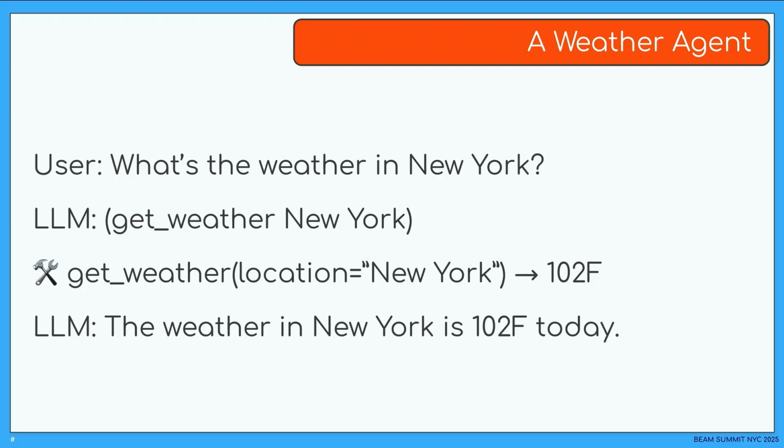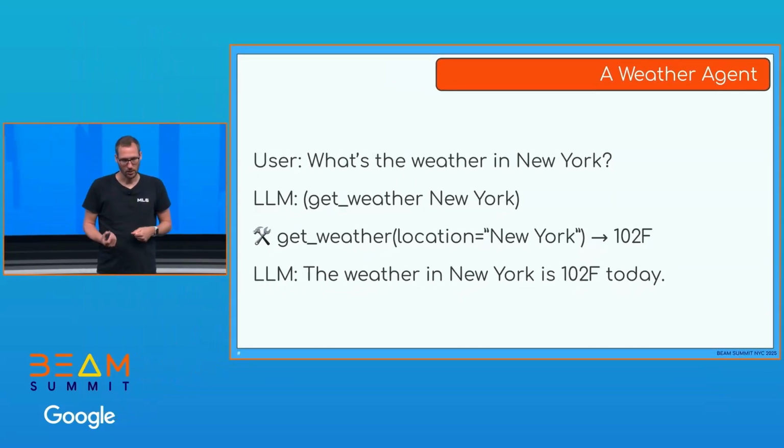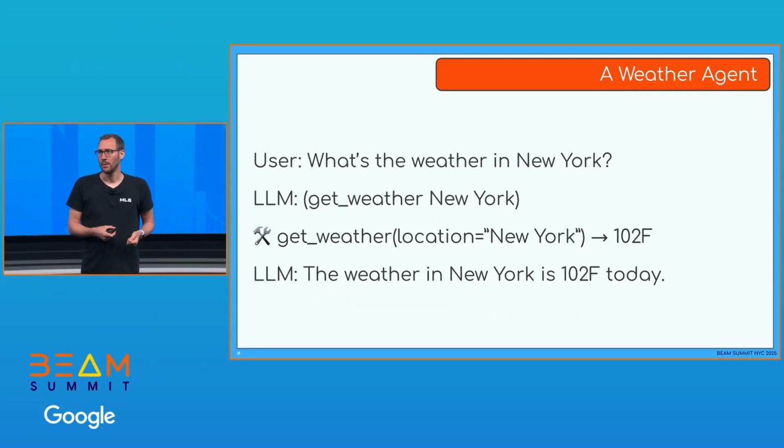And if we now look at an example interaction from the user, it might ask, hey, what's the weather in New York City? The LLM says, okay, I don't know this. I need to call a tool, get weather for New York City. Then we need to actually call this function to get the weather. And then we have this information, we inject it back into the prompt, and then the LLM can answer the question because now it has the knowledge that it needs.